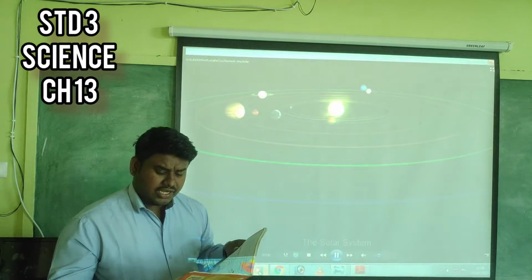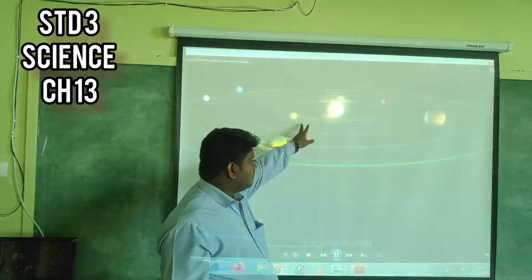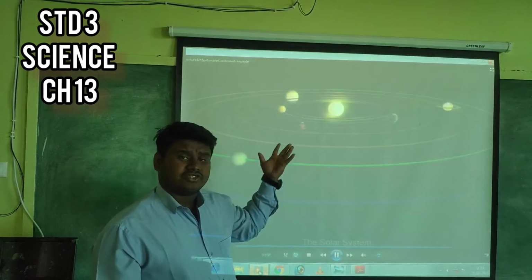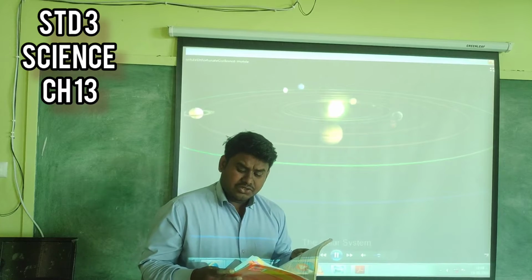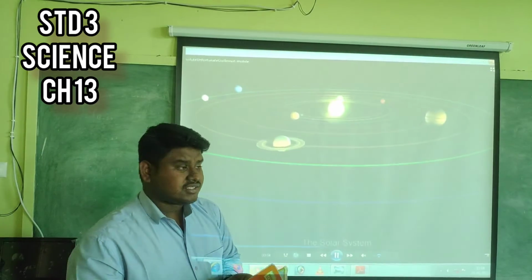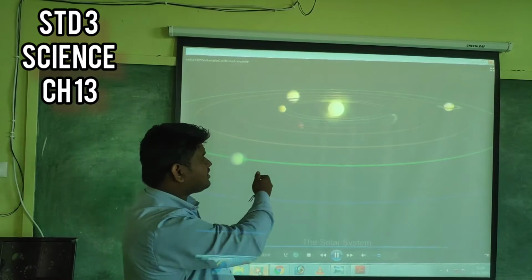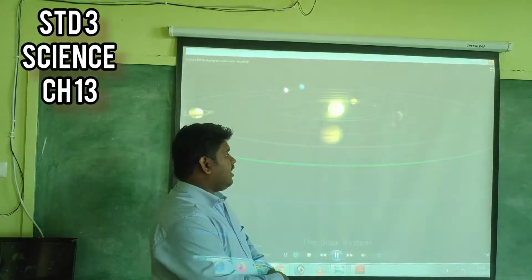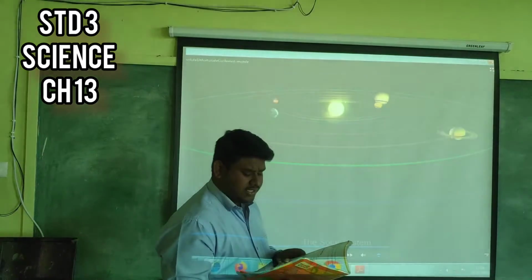The path they take is called an orbit. So these are orbits. For Earth there is a specific orbit, and for different planets there are also specific orbits. They do not crash into each other because they are millions of miles apart. You can see here they look very near, but actually they are very far from each other. So they don't get crashed.